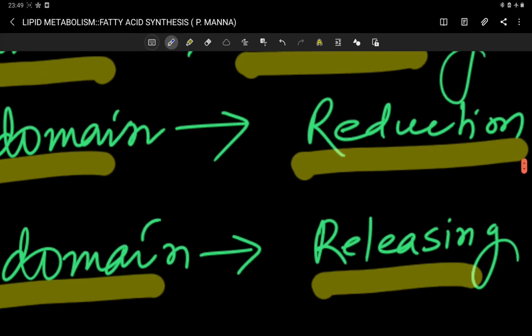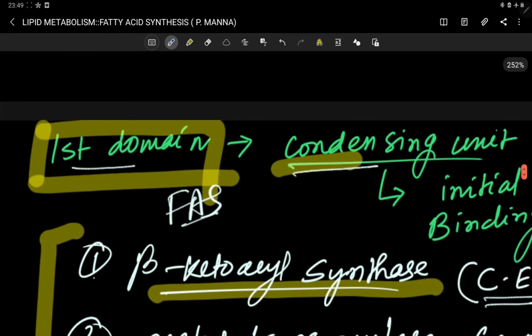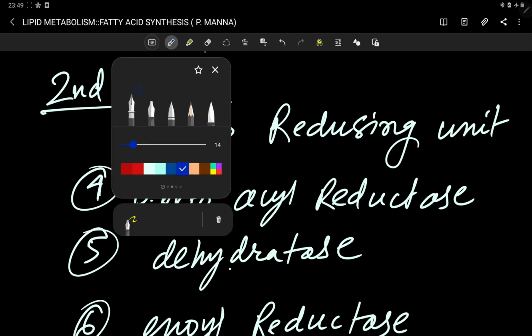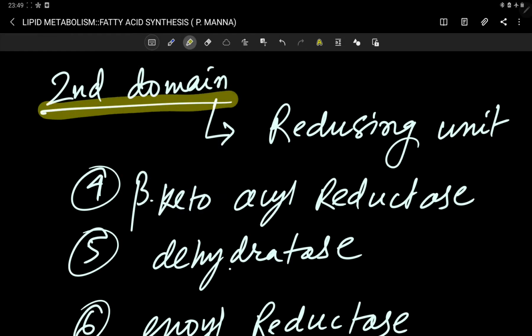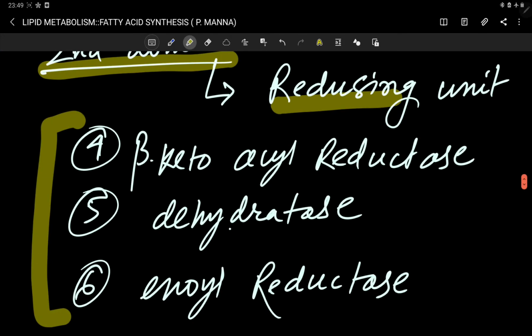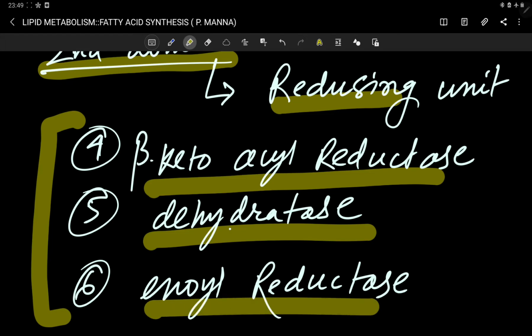Now let's talk about the second domain, or domain 2. This second domain acts like a reducing unit. It shows again 3 enzymatic activities: beta ketoacyl reductase activity, dehydratase activity, and enoyl reductase activity.